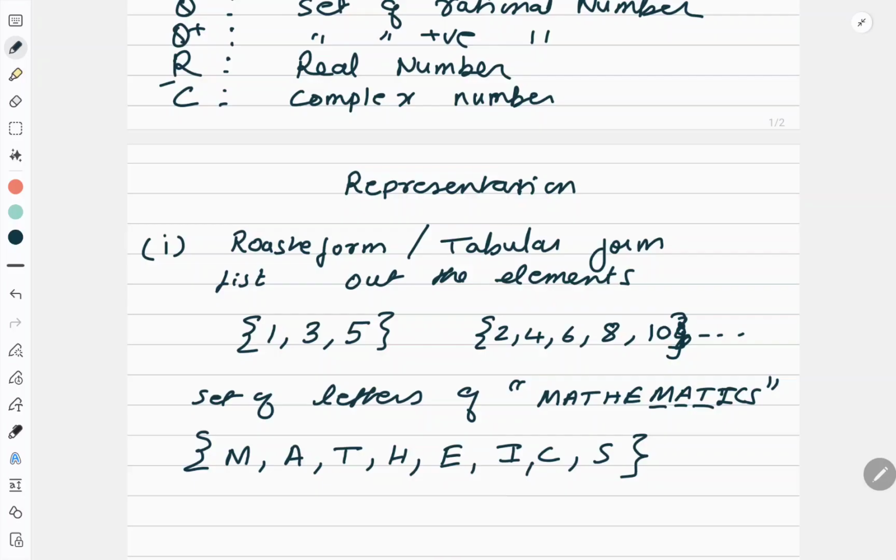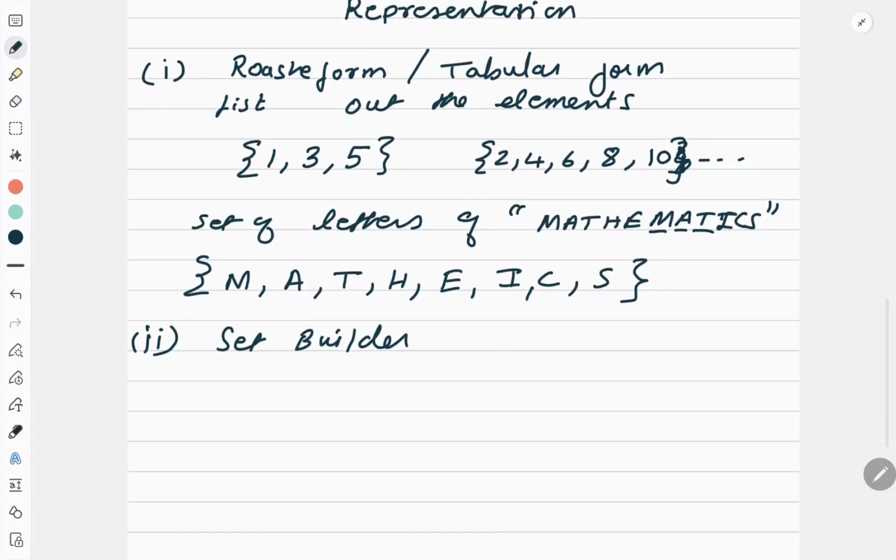Now the other representation is the set builder form. What is the set builder form? In set builder form, we define a rule or we give a description. For example, let us take this same set. How will I write it in set builder form? I'll write x, which contains the elements x. Now what is the structure of x? x is equal to 2n, where n belongs to natural numbers.